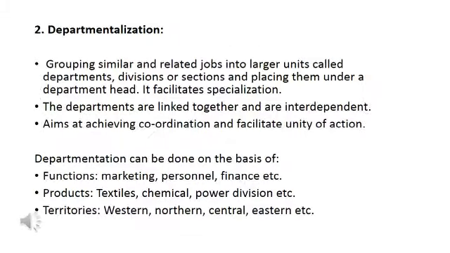Next step in the organizing process is to make departments. So how we are going to make departments? We will group the activities. See, for example, there are 15 activities in one organization. We will group the similar activities. For example, finance related activities will be grouped into one group, and marketing related will be grouped into one group. So in this way we will make groups of the similar activities. So number one thing is we will group the similar and related jobs into larger units. We call them as departments. Like for example, finance related activities will go to finance department.